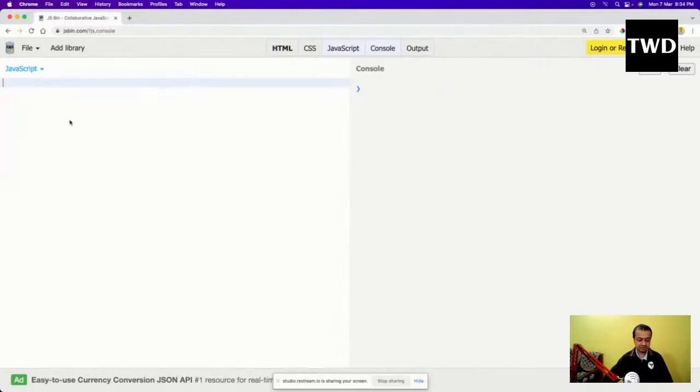So let's get started. I'll do a console.log, which is a very important, very commonly used function in all programming languages. So console.log of JavaScript, and I will run it.